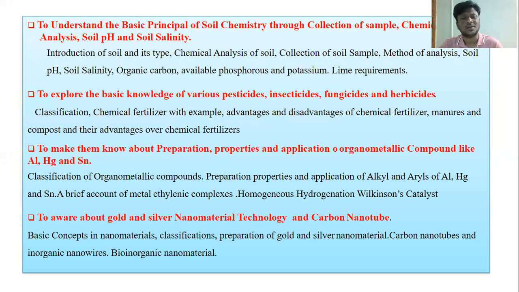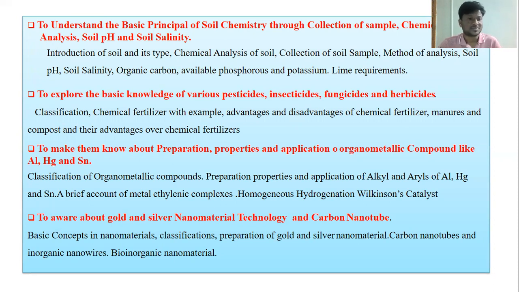Students should know about the preparation, properties, and application of organometallic compounds. Nowadays, you know that organometallic compounds have a very important scope in chemistry. Considering that, one particular unit is reserved for organometallic chemistry. In that unit, how organometallic compounds are classified, and the different methods by which they are synthesized.